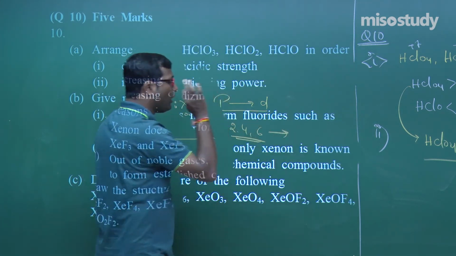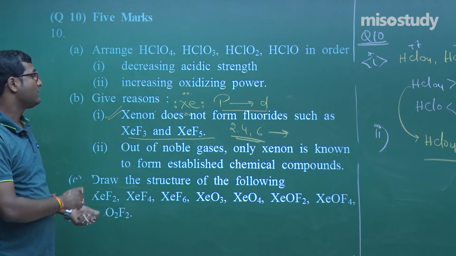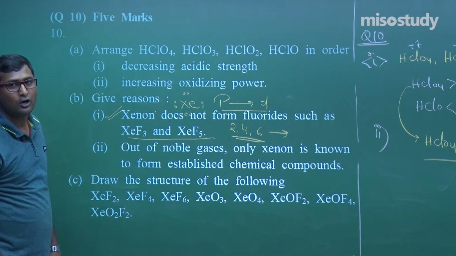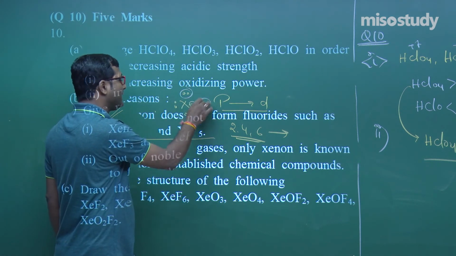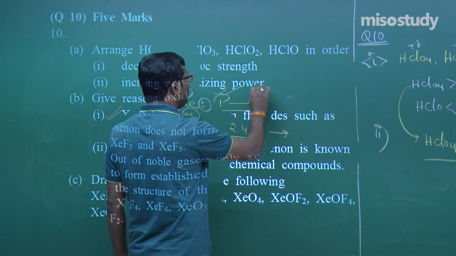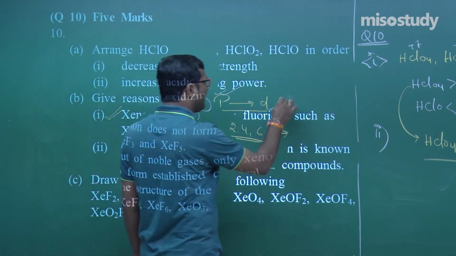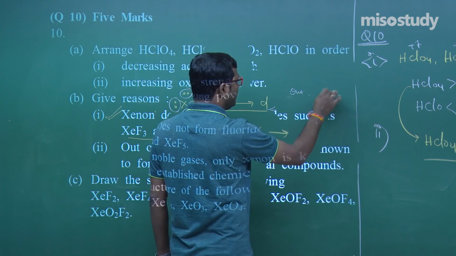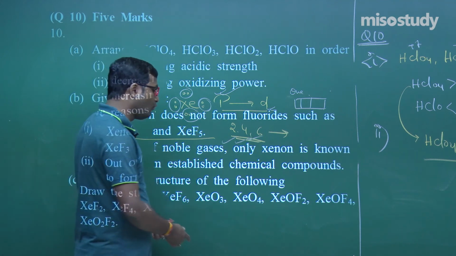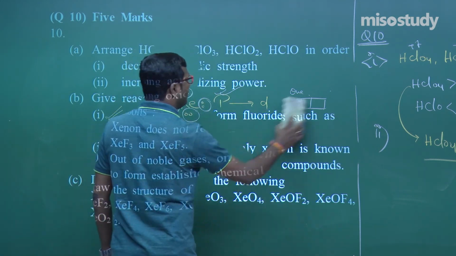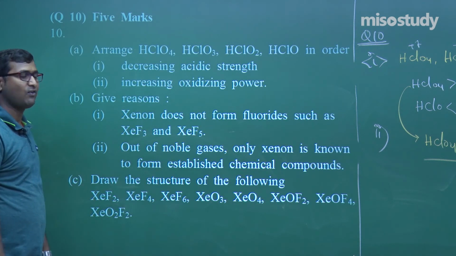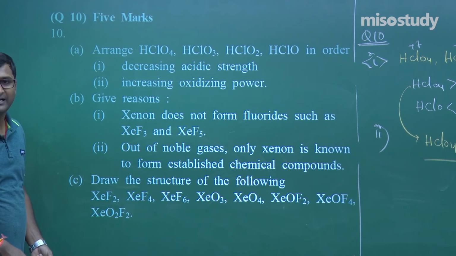So it will form only even-numbered compounds, it will react with only an even number of fluorine, not an odd number. Again I am repeating, as we know in xenon there are paired electrons. When the electron shifts from p to d, it utilizes 2, 4, 6, always paired. If there are 2, 4, 6 paired, then it will only combine with an even number of fluorine and not an odd number of fluorine. Am I right? Yes sir.